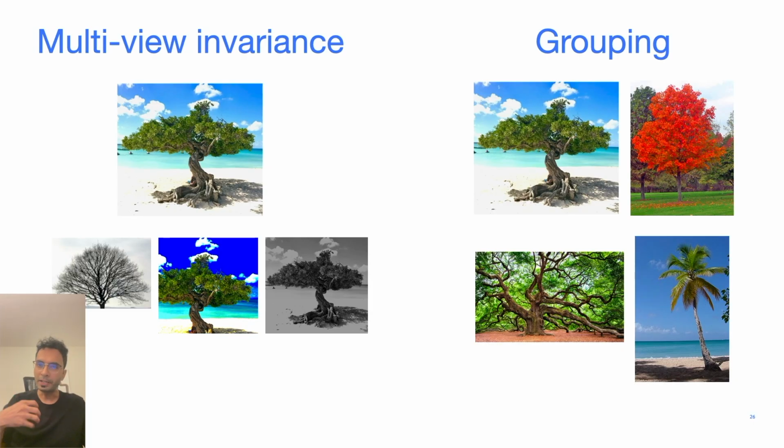No matter your viewing point, you should be able to recognize that particular tree. And in grouping, we are trying to learn a model that can group together different types of trees and recognize that they're similar or dissimilar in various different ways. So it should be able to say that all 4 of these images are trees, and whereas one of them has red leaves, the others don't have red leaves, and so on.